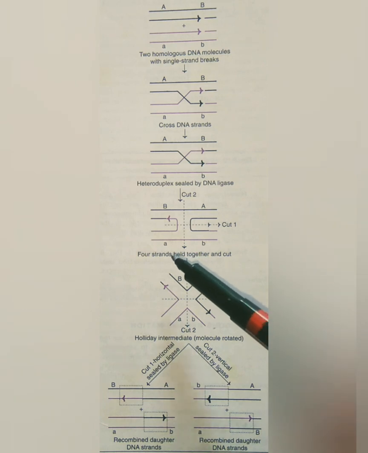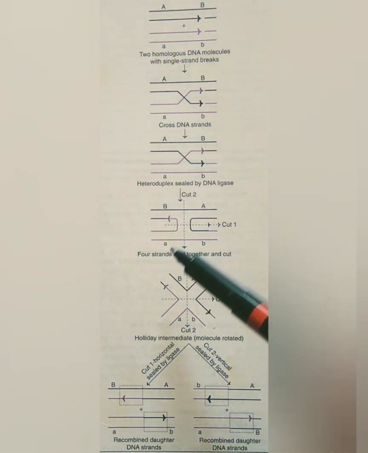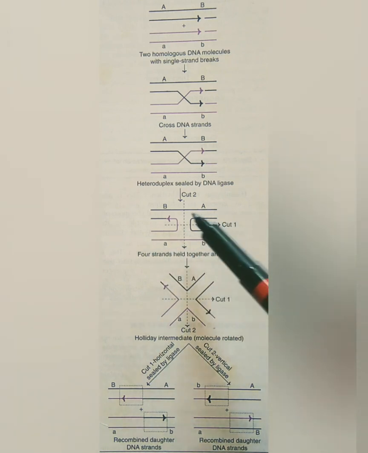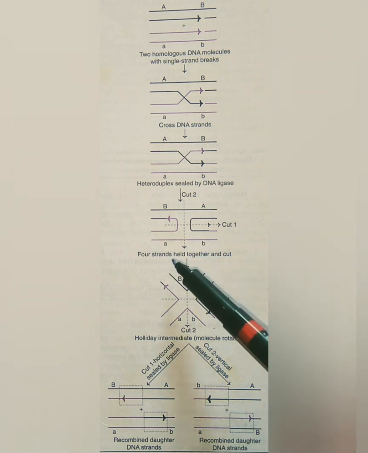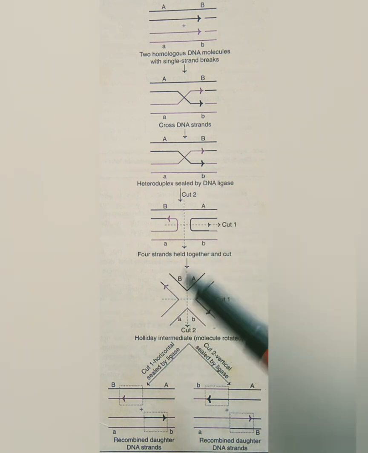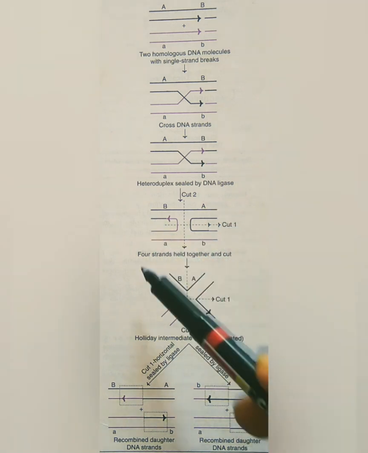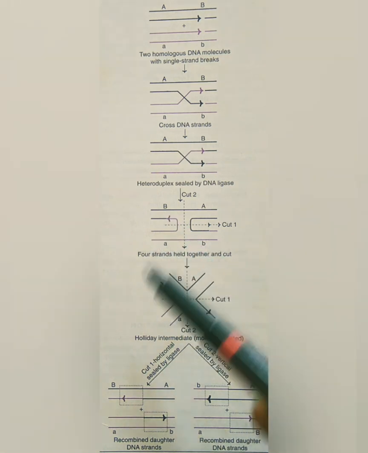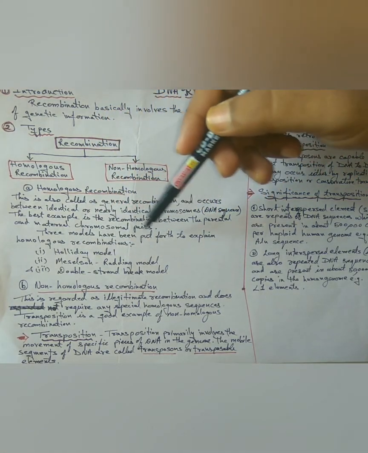If the cross strands are cut horizontally, the flanking genes or markers, that is capital A, capital B and small a, small b, remain intact and no recombination occurs. On the other hand, if the parental strands are cut vertically, the flanking genes get exchanged, that is capital A, small b and small a, capital B, due to recombination.